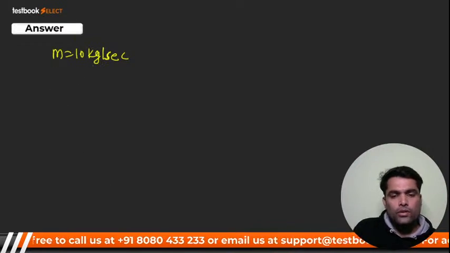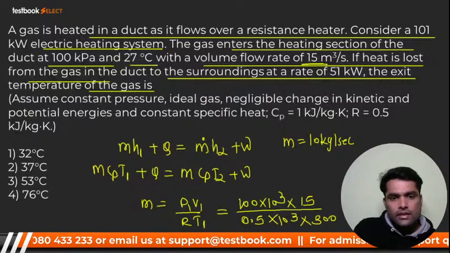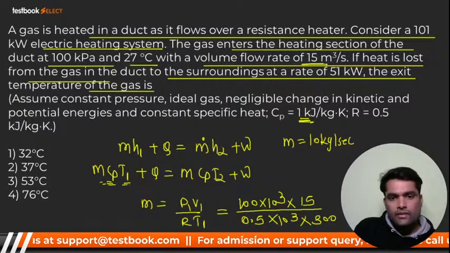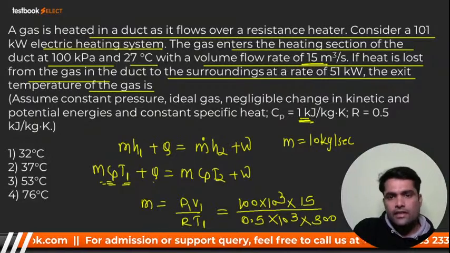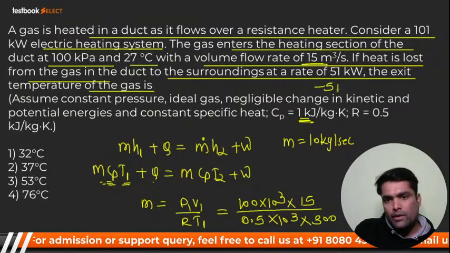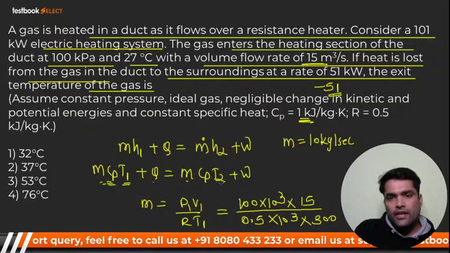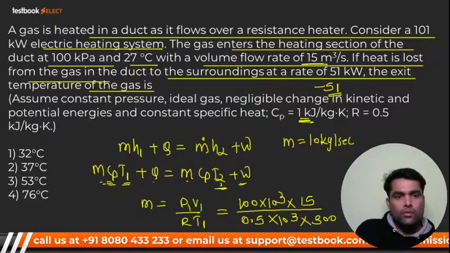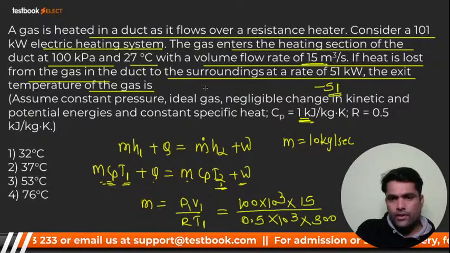Now you can put the value and get the answer. Cp is given in the question, Cp is also given 1. m is given. T1, you know that. Q is also given. Q is how much? Heat is rejected, that means it is minus 51. And m is given, Cp is given. T2 we have to find out, right? And W is given. W is how much? Here you can see, W is given.